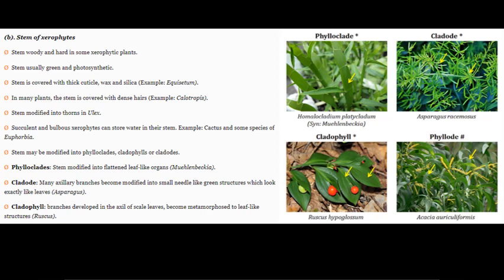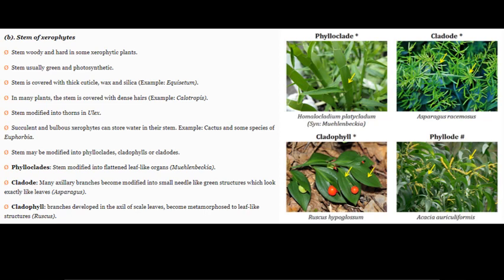This is in this picture on the right side. You can see what the phylloclades are in Homalocladium platycladum, or the synonym Muehlenbeckia, in which the stem is modified into a flat leaf-like organ.